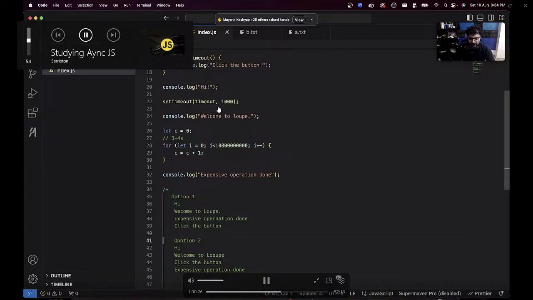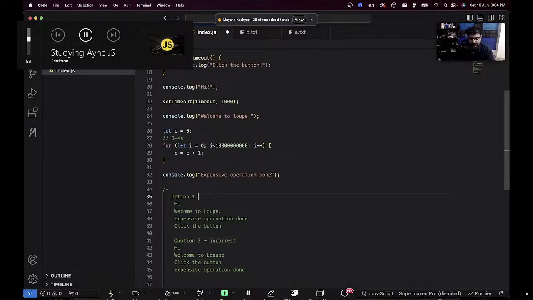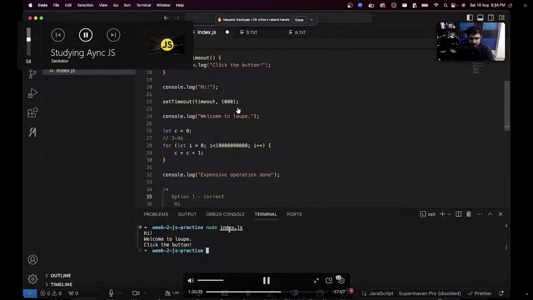57% say choice B, which is incorrect. Option 2 is incorrect. 43% said option 1, which is correct. Let's try to run it. Let's see if it actually runs.